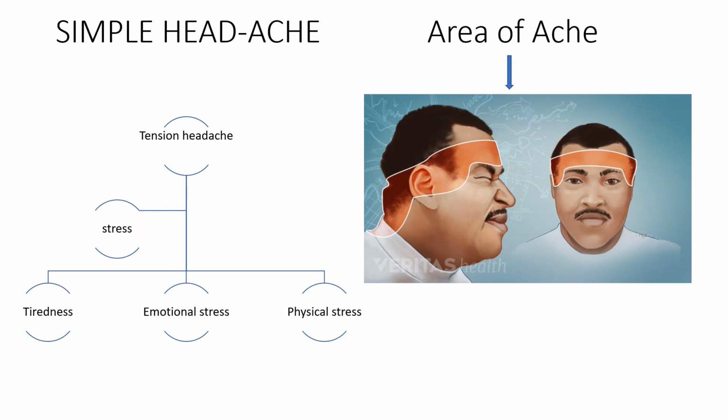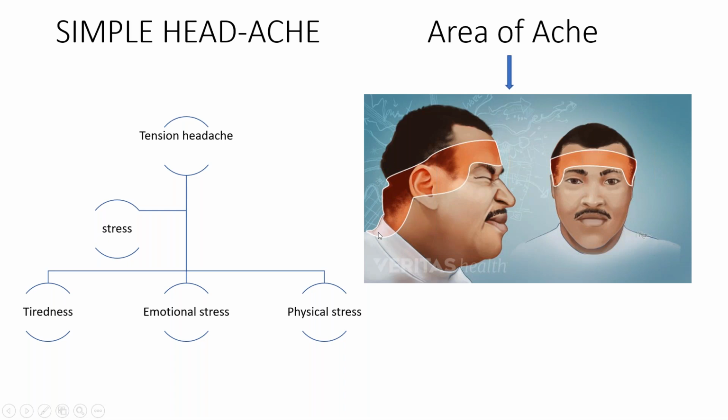All right. Now what happens in this stress? What happens in this tension headache? So there is tightness of your neck and shoulder muscles. Because of it, these are the area of ache. ये typical area है pain के लिए. कौन से? एक तो forehead, जैसे मैंने बताया, above the eyes, frontal part, and this area, that is back of the head, that is nape of the neck.